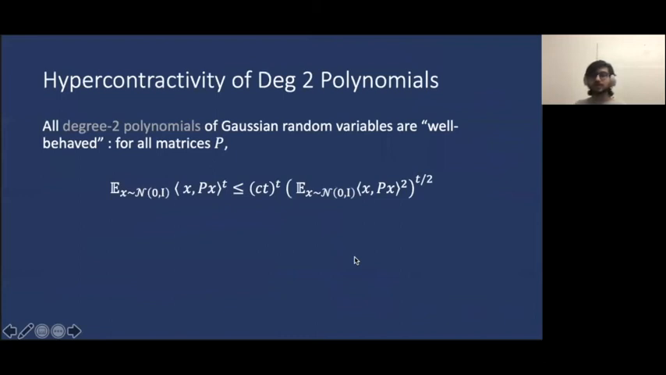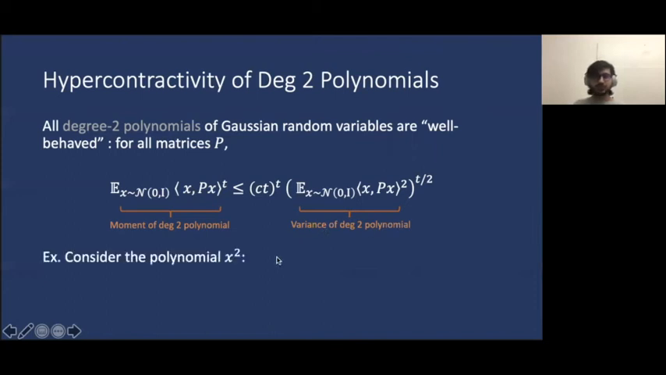Finally, we require an additional property where we soup up hypercontractivity of linear functions to hypercontractivity of degree 2 polynomials. These functions continue to be well behaved for Gaussians, as they again relate the tth power here to the variance of the degree 2 polynomial here. For example, consider the polynomial x squared. We can plot both the left and right hand side of this equation in one dimension and see that this property is actually satisfied.